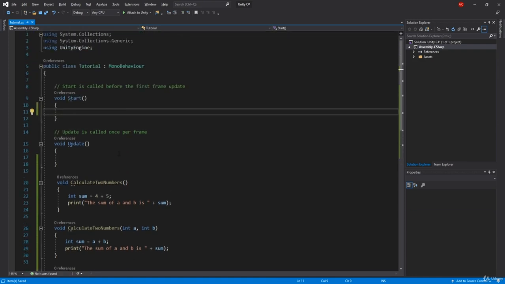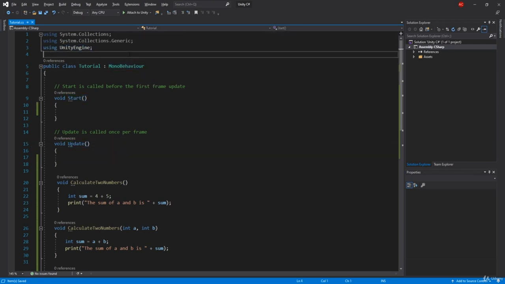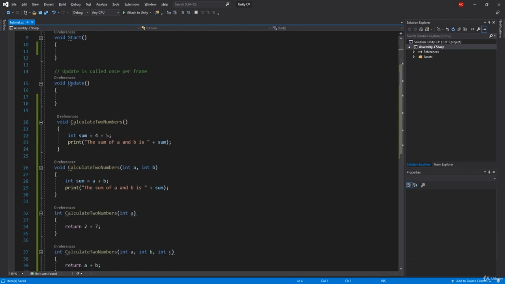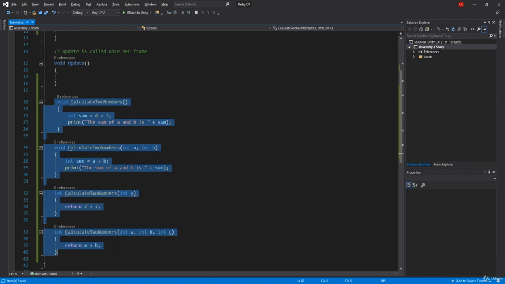The last thing I want to mention is the start function and update function are functions that are inside of Unity's MonoBehaviour, and we're going to talk about that later on. Right now, we're just going to focus on the functions that we can make.